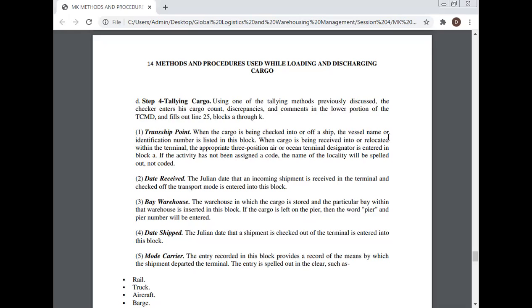The Julian date that an incoming shipment is received in the terminal and checked off the transport mode is entered into this block. Warehouse. The warehouse in which the cargo is stored and the particular bay within the warehouse is inserted in this block. If the cargo is left on the pier, then the word pier and the pier number will be entered. Date shipped. The Julian date that a shipment is checked out of the terminal is entered into this block. Mode carrier.